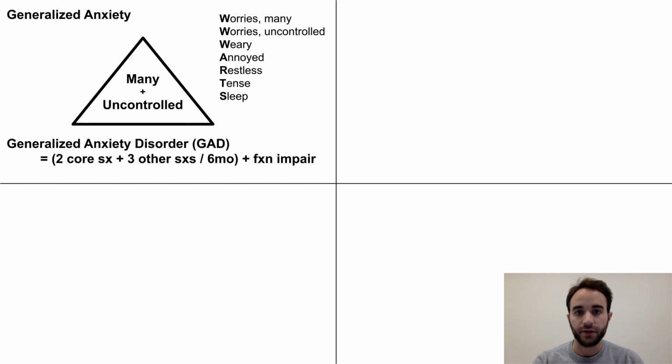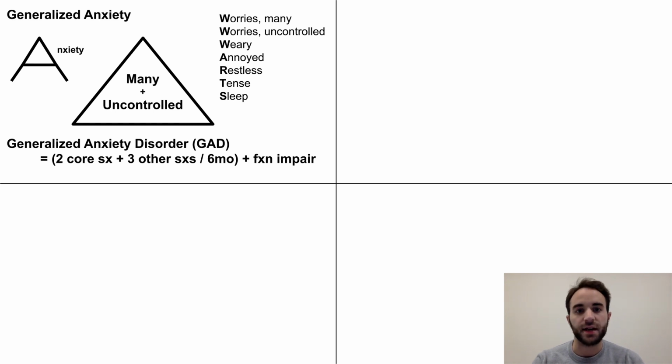To meet criteria for generalized anxiety disorder, the patient must experience both of the core symptoms plus 3 other symptoms occurring most of the day on the majority of days for 6 months, accompanied by significant distress or functional impairment. You can remember that 3 other symptoms are required by visualizing a triangle, which has 3 points and kind of looks like the A in anxiety.